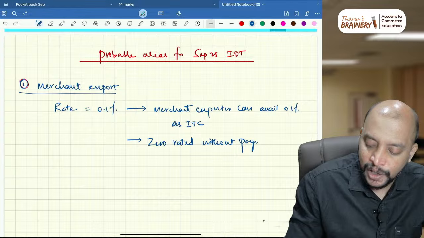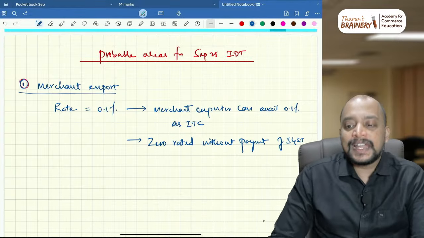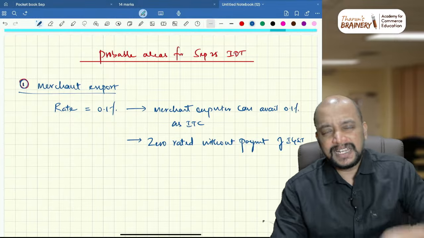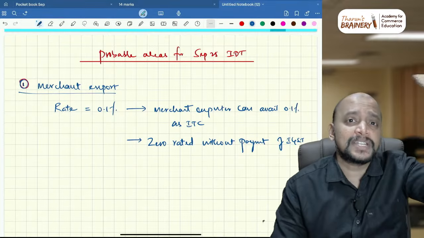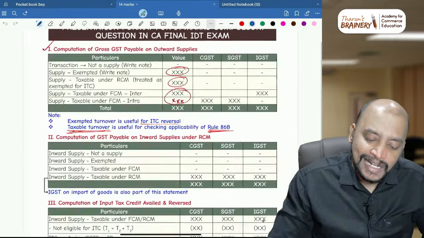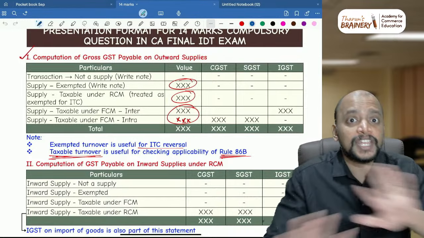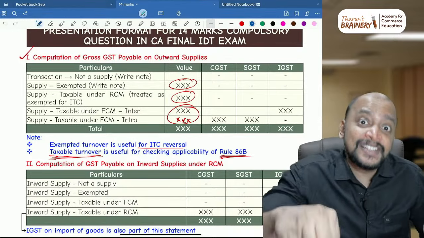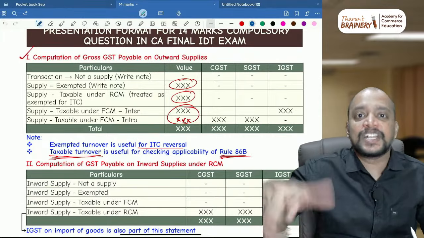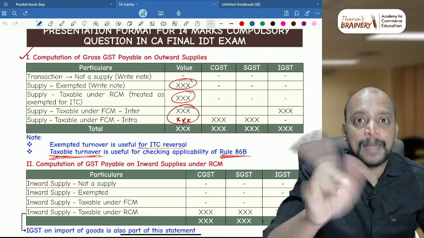In the 14 marks question, if they give that he is a merchant exporter making some export, they will not give LUT or bond. Please don't bring the assumption there that they are going to pay IGST, because a merchant exporter can never pay IGST and export. So he will always be exporting under bond or LUT, even if that is not given.